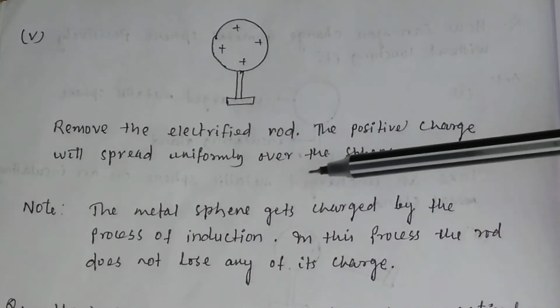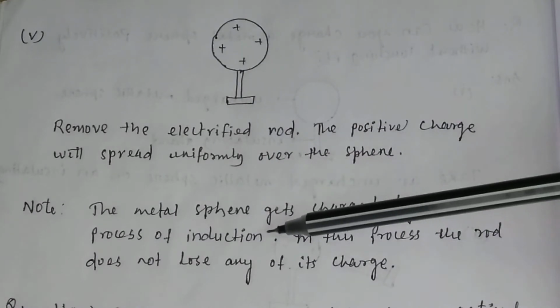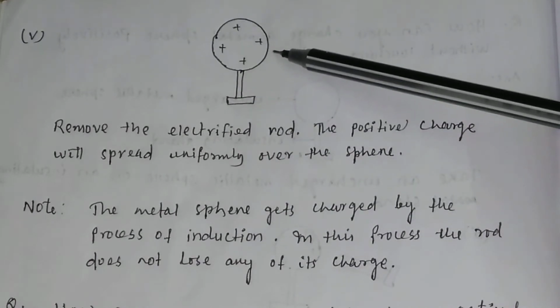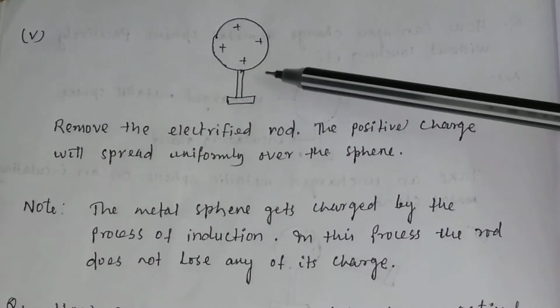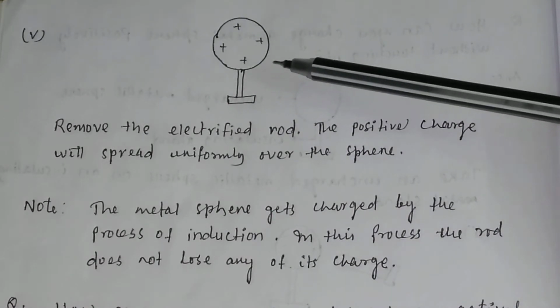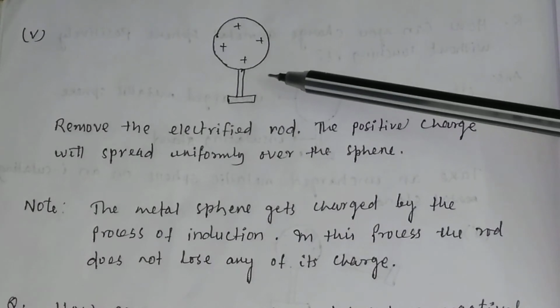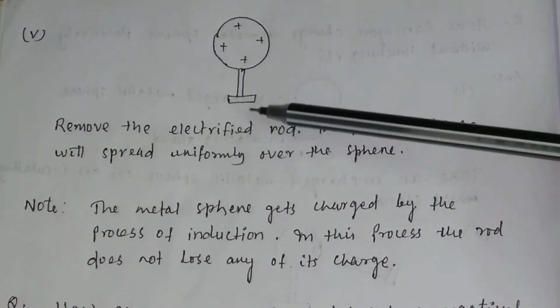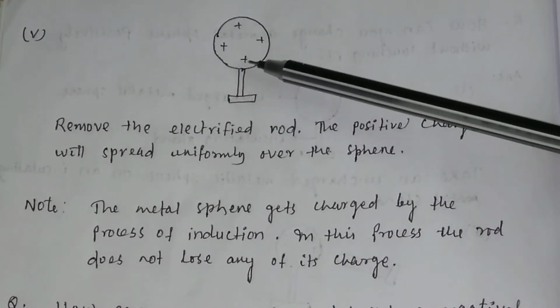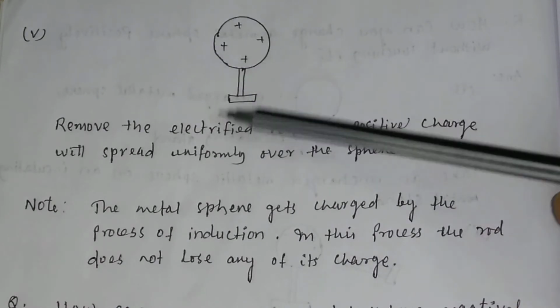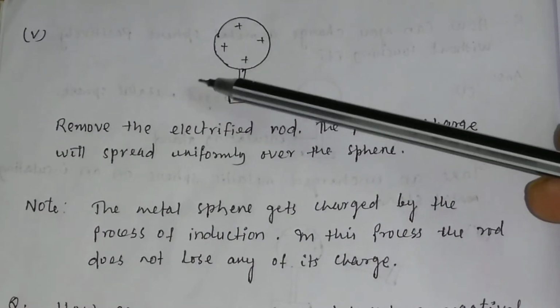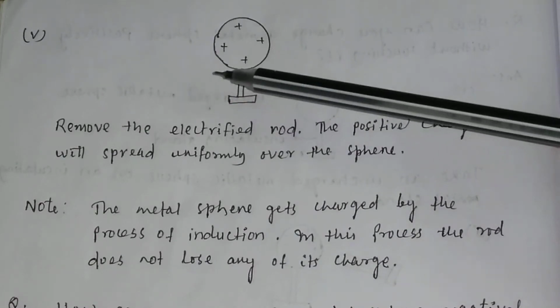The metal sphere gets charged by the process of induction. In this process, the rod does not lose any of its charge. It is very important to remember that in the induction process there is no loss of charge from the rod.